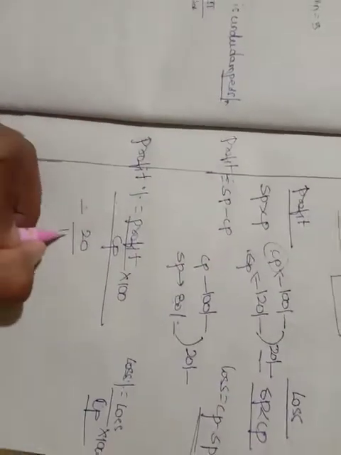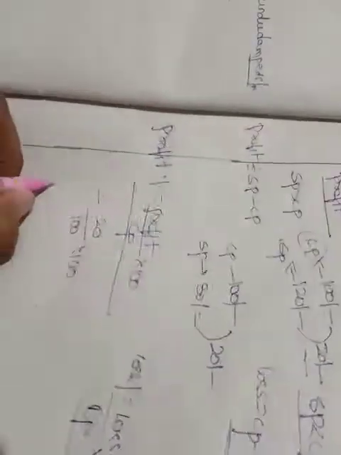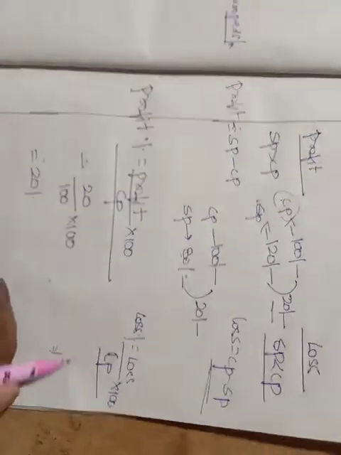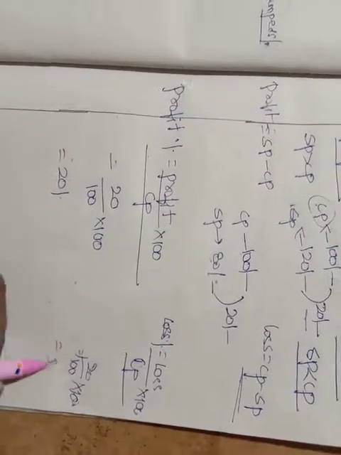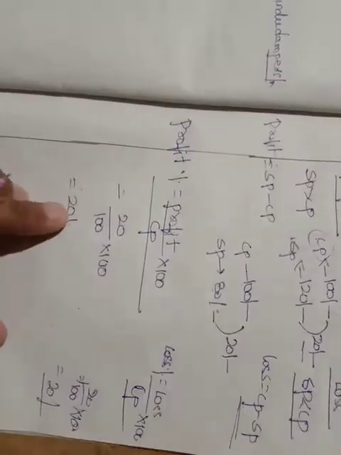We'll discuss. How much is the profit here? 20 now. What is the cost price? 100 now. So 20 by 100 into 100, which is nothing but 20% is the profit. In the same way, what is the loss? Loss is 20 now. This is 100 now. So the 100s will get cancelled. 20% is the loss.